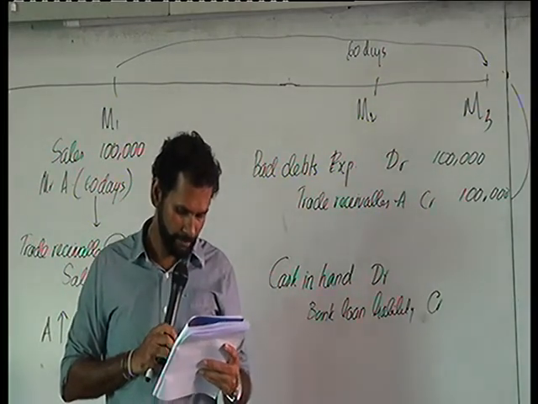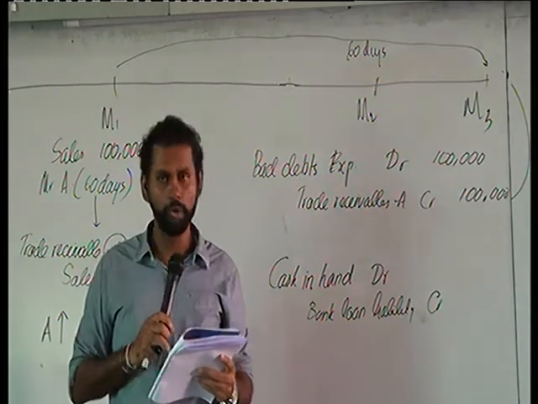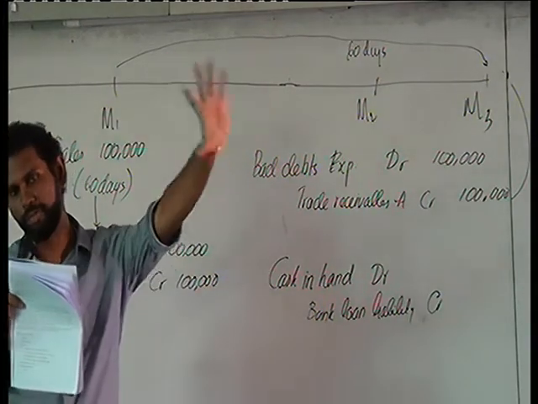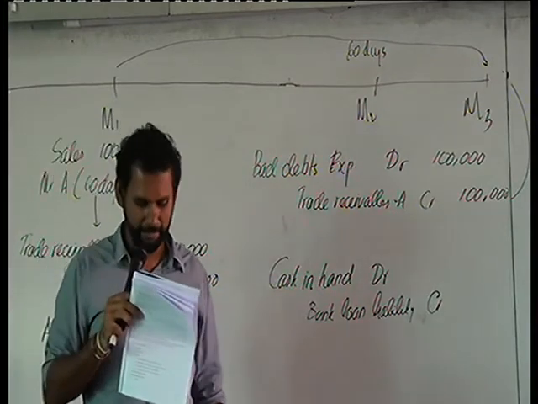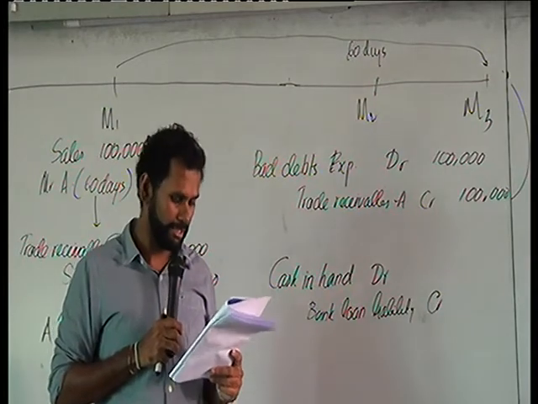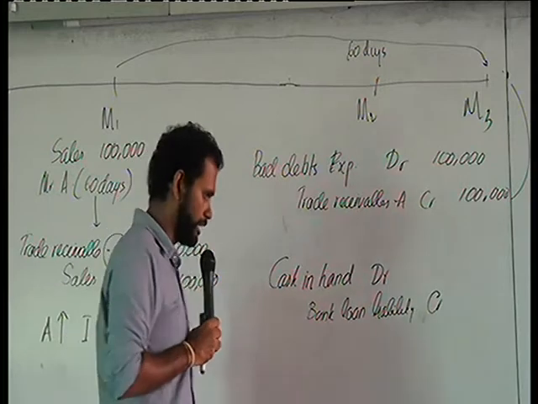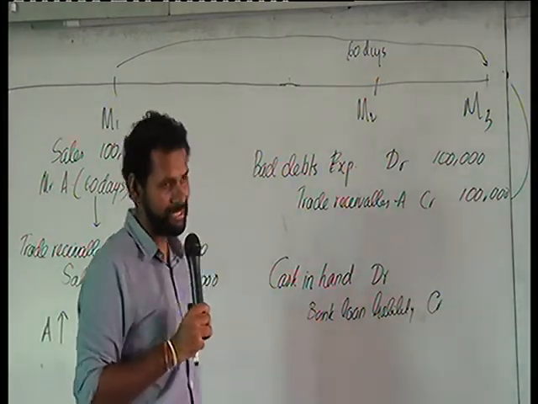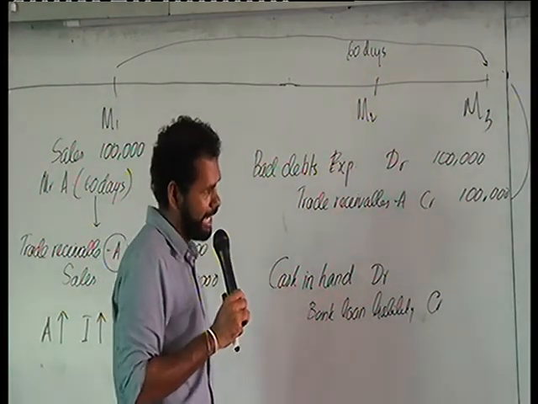Next one, example number 11, received house rent. That means we have given the property out on rent to someone and then we are receiving the rent, within brackets, in cash. Received the house rent in cash. What is the double entry? Is there an increase to one of our assets? Yes, we are going to get cash in. So debit, cash in hand.